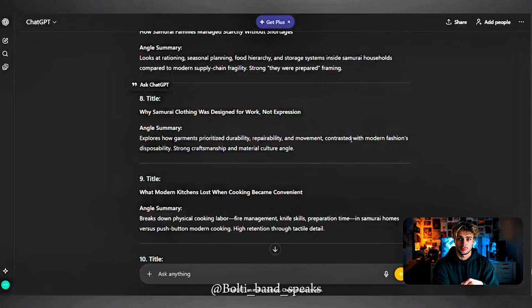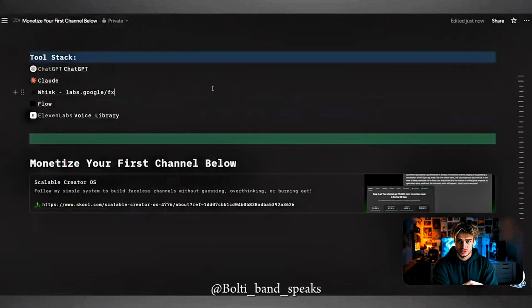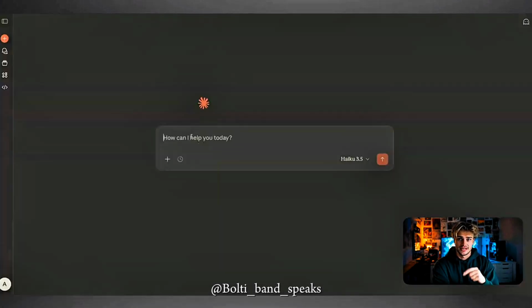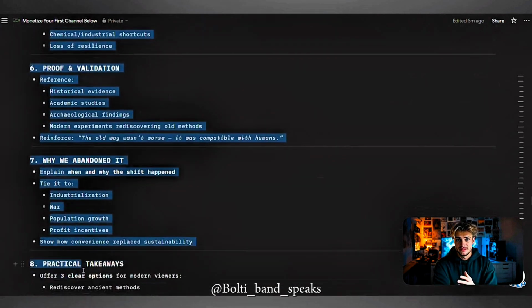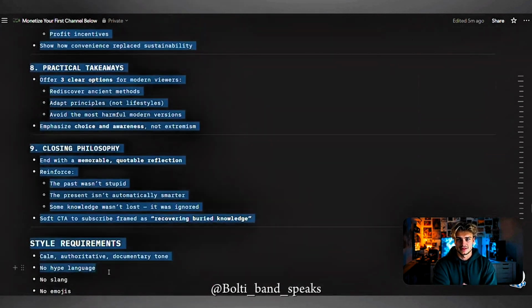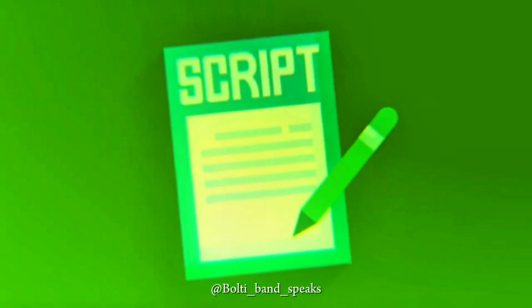Now, let's produce our script, and with this, we'll be using Claude. Head over to the Notion and copy the scripting prompt. Now what I did to build this prompt is I took medieval way scripts and broke them down. Then I reworked all of the successful elements and the script structure itself into the prompt. So our scripts will be generated with proven elements implemented inside of it.